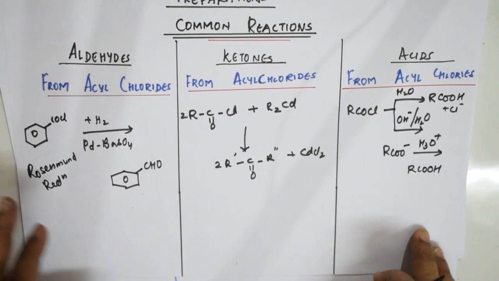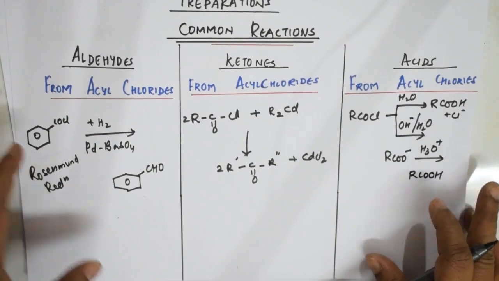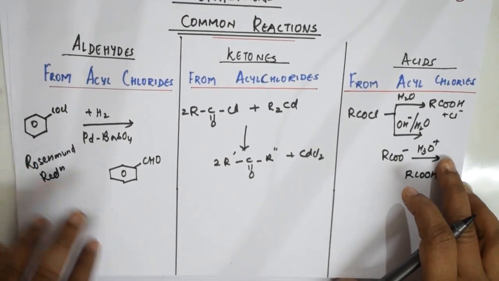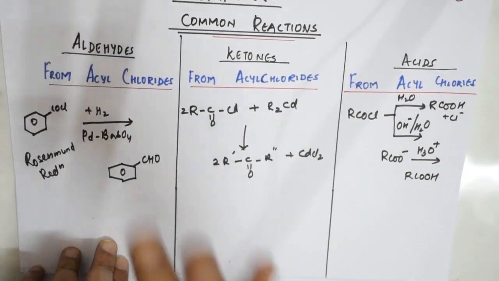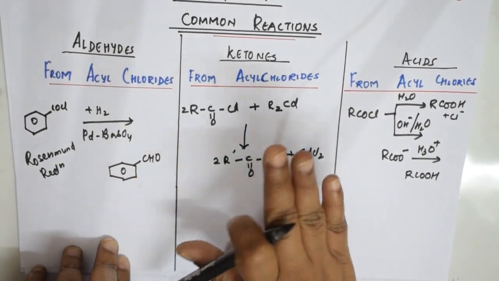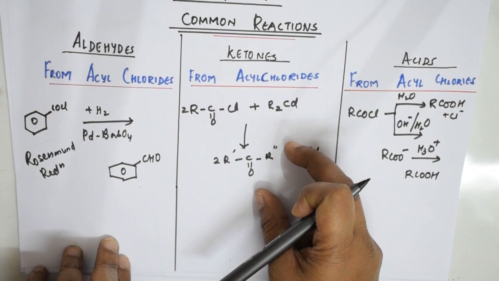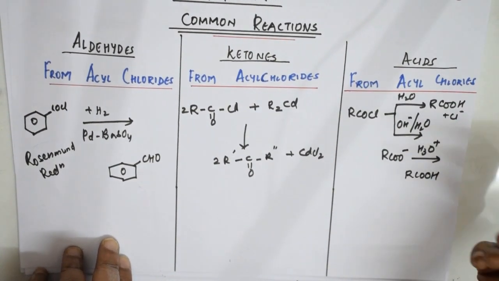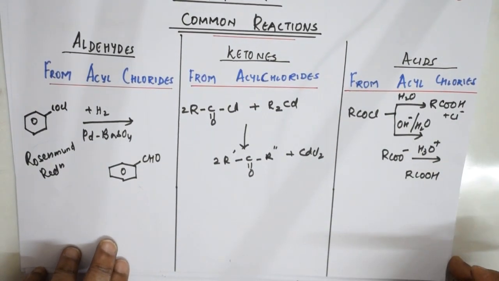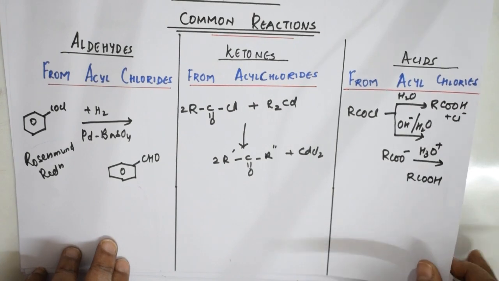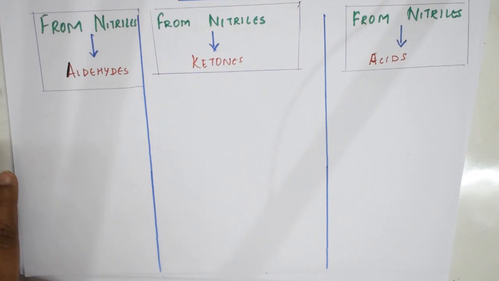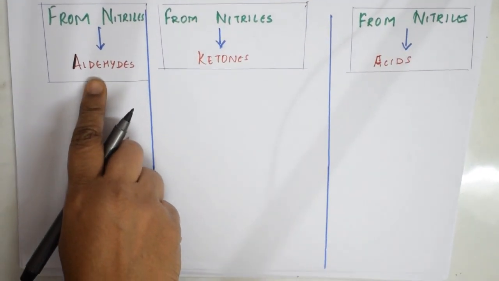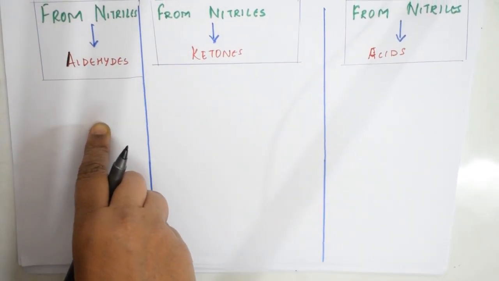This is clear, students? So here what is the thing? Here when you study an acyl chloride, you have a clear understanding among these 3. So this is aldehydes preparation, that is aromatic aldehydes, this is ketone preparation, this is acid preparation, complete and partial hydrolysis. Right, now let us come to the next one. Now as I said, here we are going to prepare, and that is a common preparation from nitriles, right? This is the second thing which we have written, isn't it?